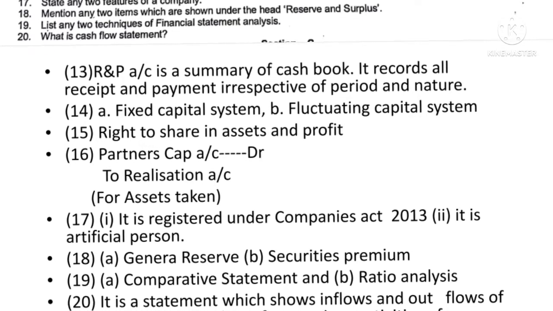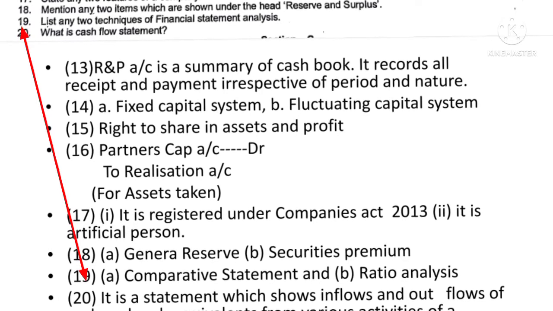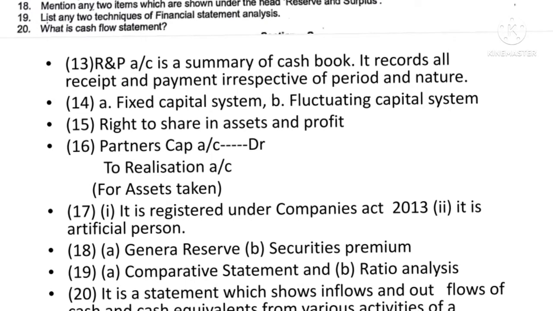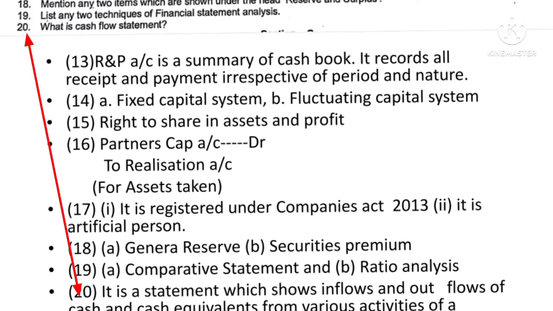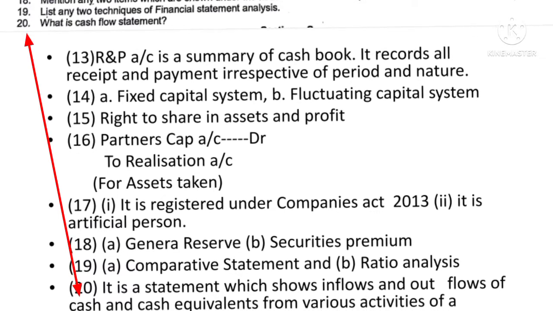Then list any two techniques of financial statement analysis. There are 4 techniques. Out of that, you have to write any two: comparative statement, common statement, etc. Then what is cash flow statement? Cash flow statement is a statement which shows the inflow and outflow of the cash.